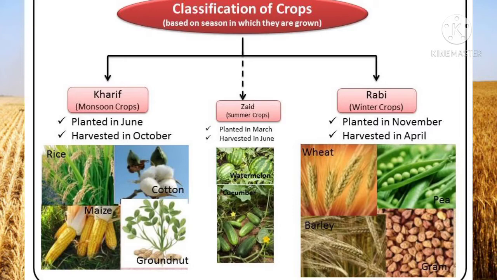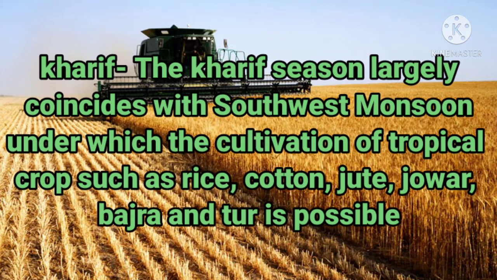Kharif is the season with the southwest monsoon. This season starts from June and ends in September. During the season, tropical crops such as rice, cotton, jute, jowar, bajra and tuar are grown. Basically, the Kharif season starts with the onset of monsoon, and the harvesting time is September to October. The source of moisture is the monsoon rain, because the Kharif crops require a lot of water.